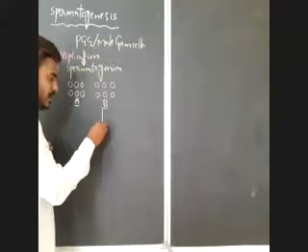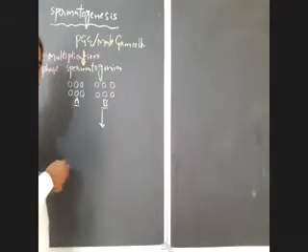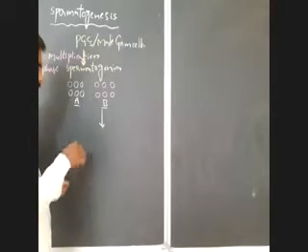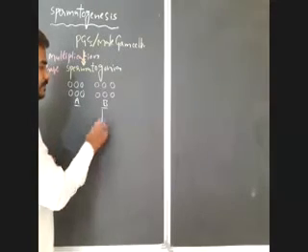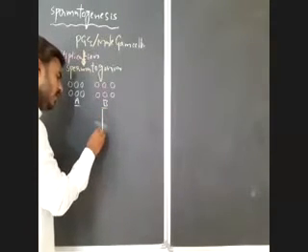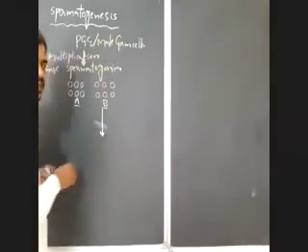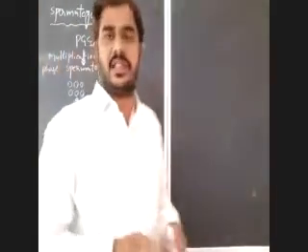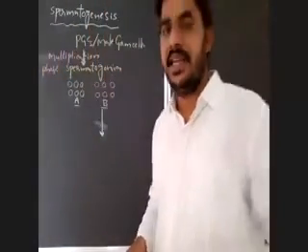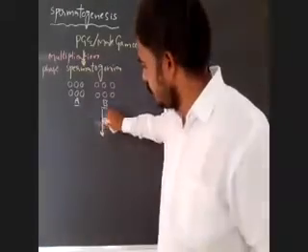If you observe here, the type B spermatogonia will grow in size by getting nourishment from the Sertoli cells.